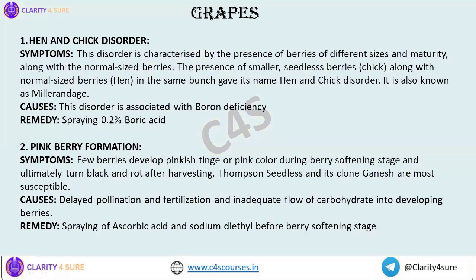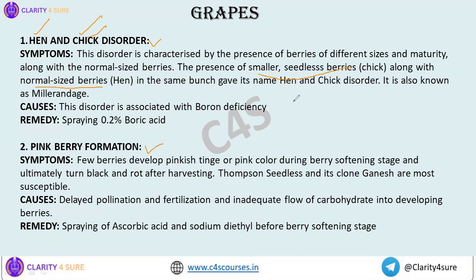Okay. Next, we'll talk about the physiological disorders of grapes. Two of the most important physiological disorders of grapes. One is your hen and chicken disorder. The other one is your pink berry formation. So here, in case of hen and chicken disorder, why the name hen and chicken? Hen means normal sized berries, and chick means smaller seedless berries. So that represents the chick.